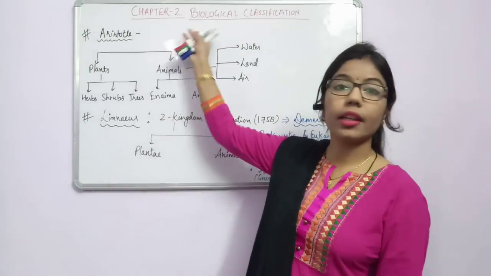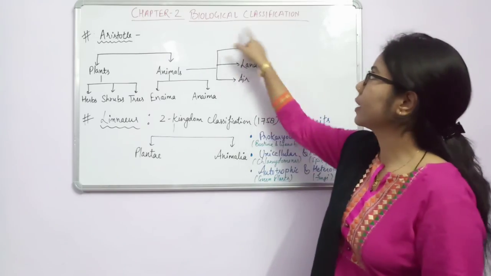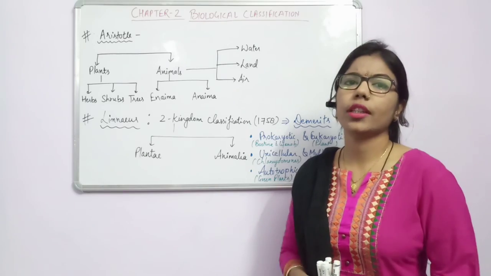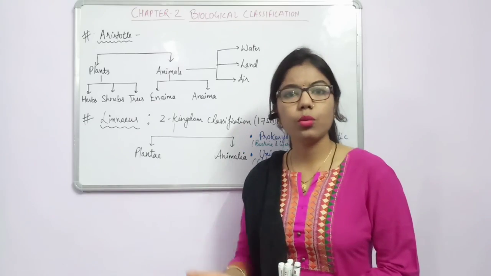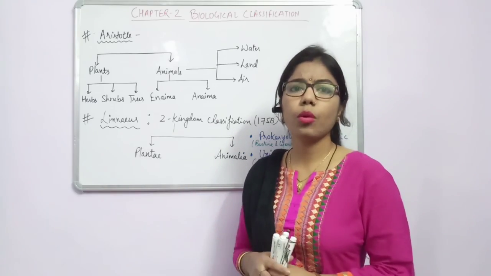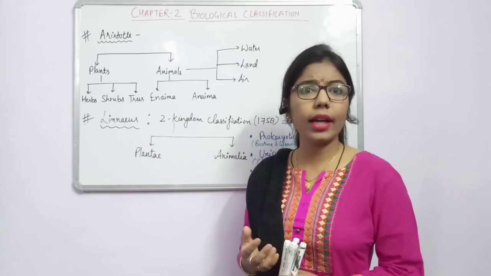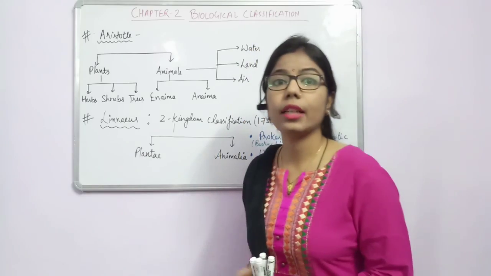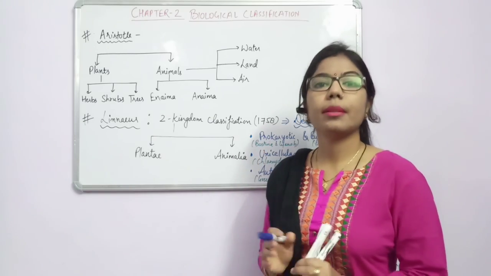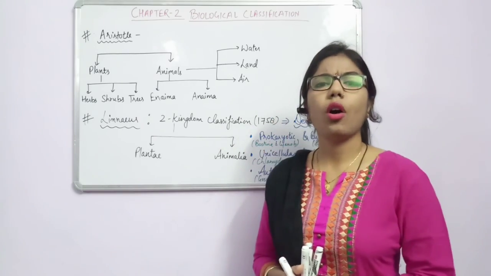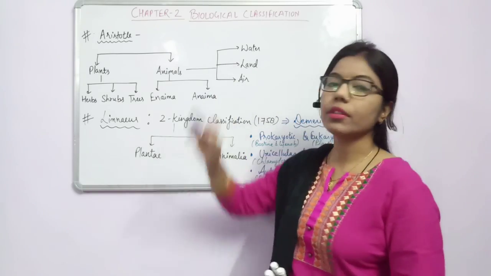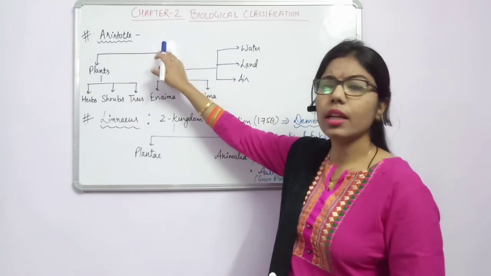So today we are going to start a new chapter, that is biological classification. In the first chapter we have covered the classification, what are the different methods of classification, and what are the rules for that. So why is there a need of classification? Because diversity is more. For that, what is required? It is required that there should be a proper scientific classification, and that scientific classification is based on what? Based on the similarities and dissimilarities of organisms, whether it is a plant, animals or the microorganism. So let's start with the first topic about the classification.